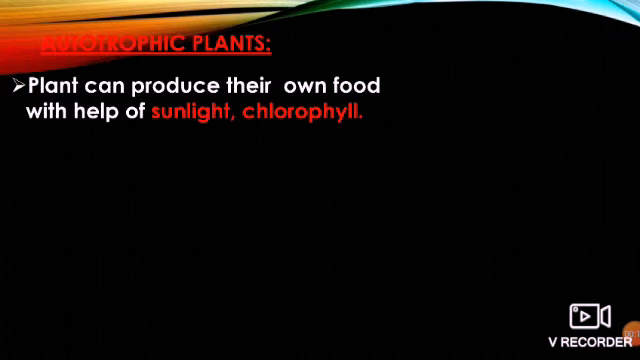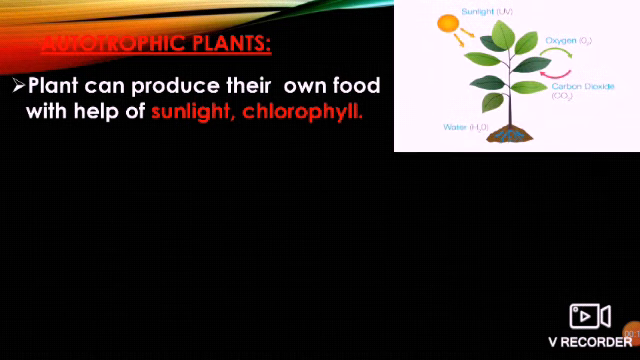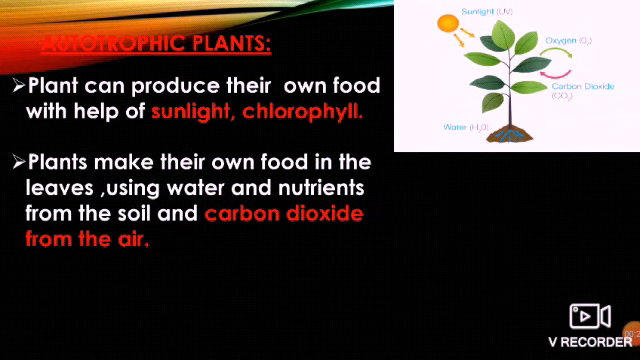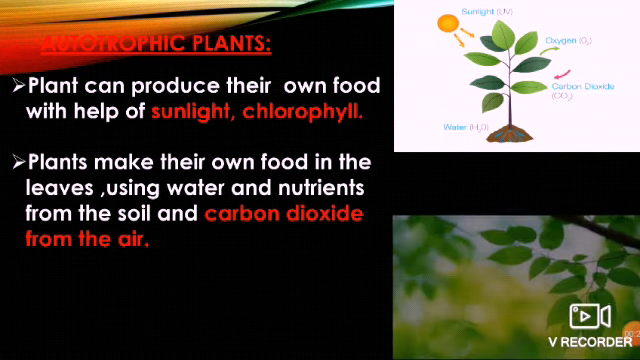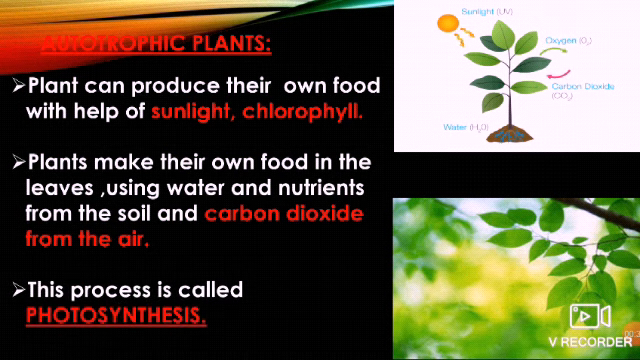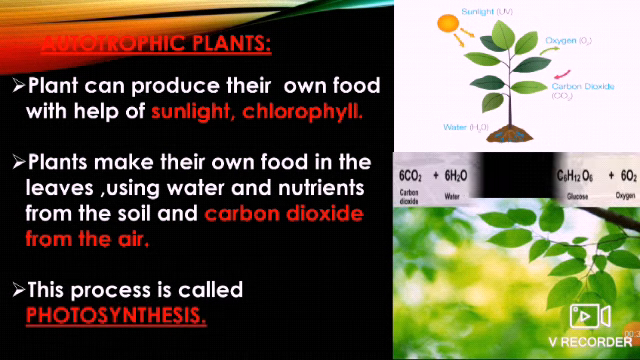Autotrophic plants. How do plants produce their own food? Plants can produce their own food with the help of sunlight and chlorophyll. Plants make their own food in the leaves using water and nutrients from the soil and carbon dioxide from the air. This process is called photosynthesis.